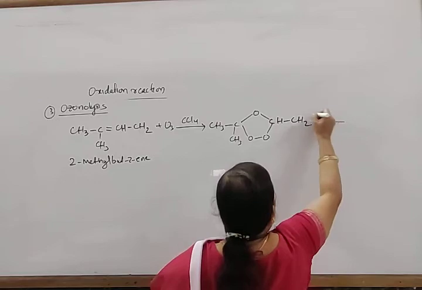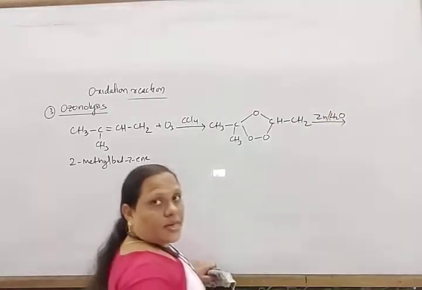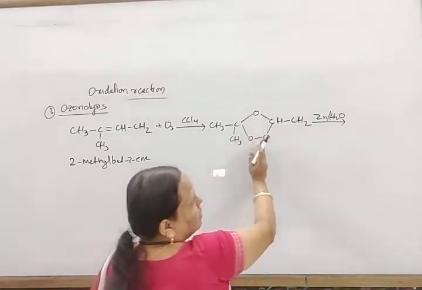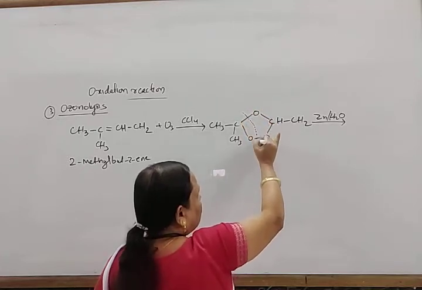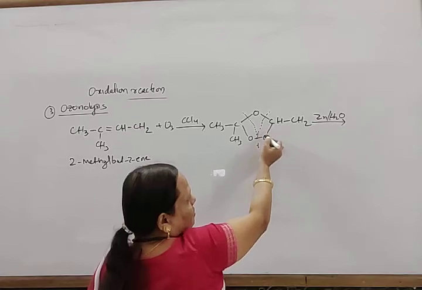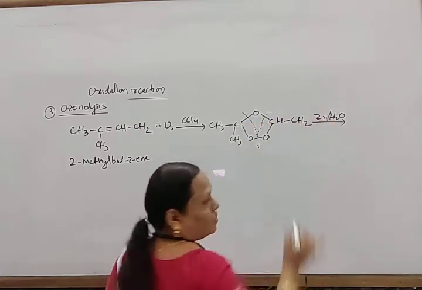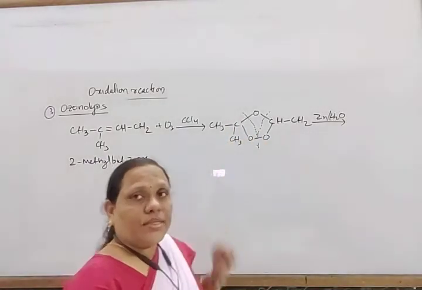And when this is treated with zinc and water, then what happens? So here, this part is one carbonyl compound, this part is another carbonyl compound. Bond breaking takes place here, and here also. This is one carbonyl compound, this is another, and this oxygen combines with water to form H2O2.